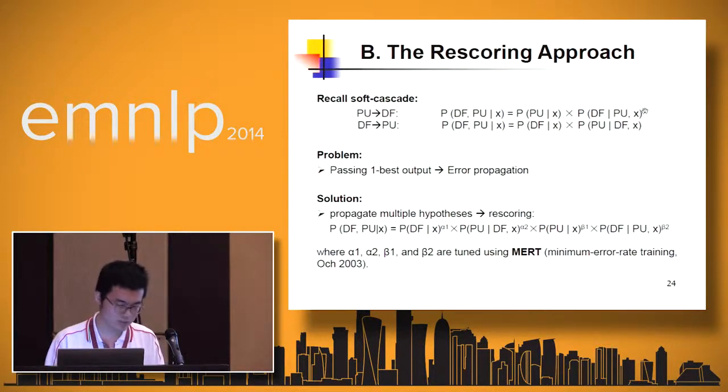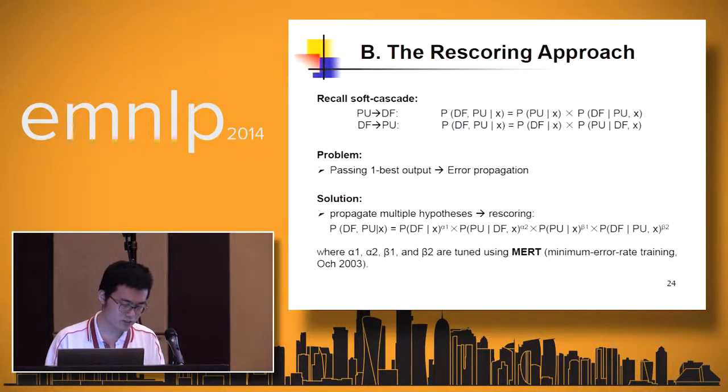So our method is as follows. Firstly, we predict punctuation and generate n-best PO hypotheses. Then for each one in the n-best PO hypotheses, we generate n-best DF hypotheses using the second step model from soft cascade. After that, we do the same thing for DF to PO, so that we get in total 2 n-squared best joint hypotheses. And lastly, we do the log linear rescoring using scores from all the 4 models.